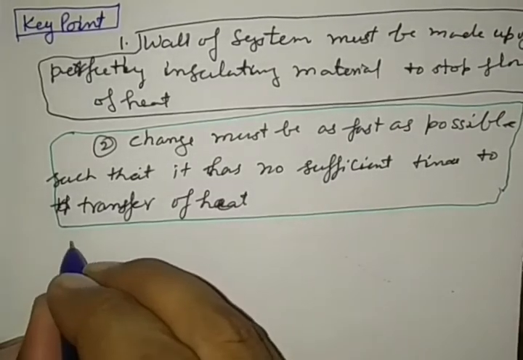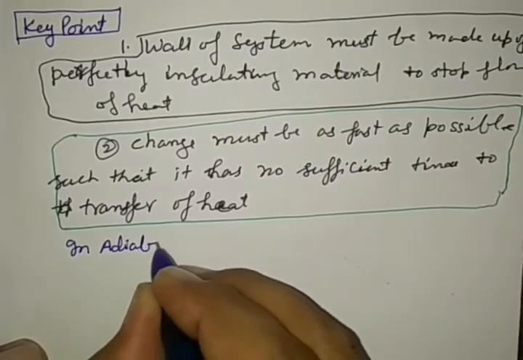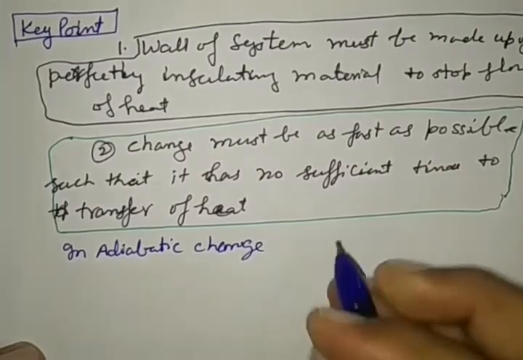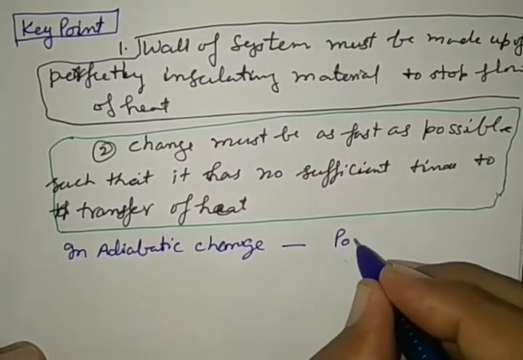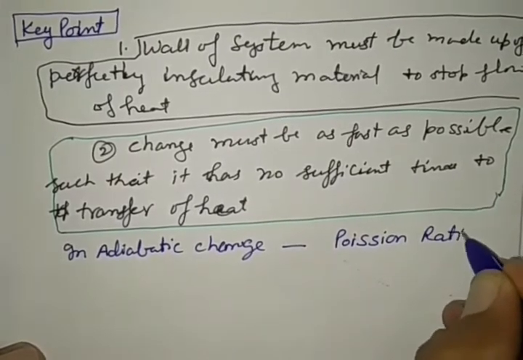Here in adiabatic change, the Poisson ratio holds.